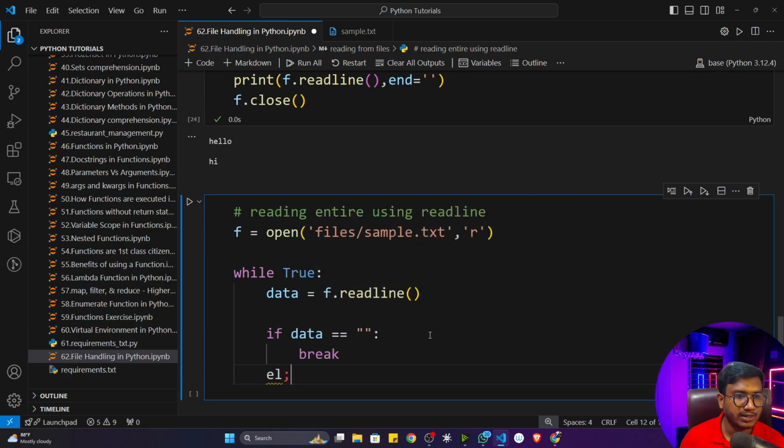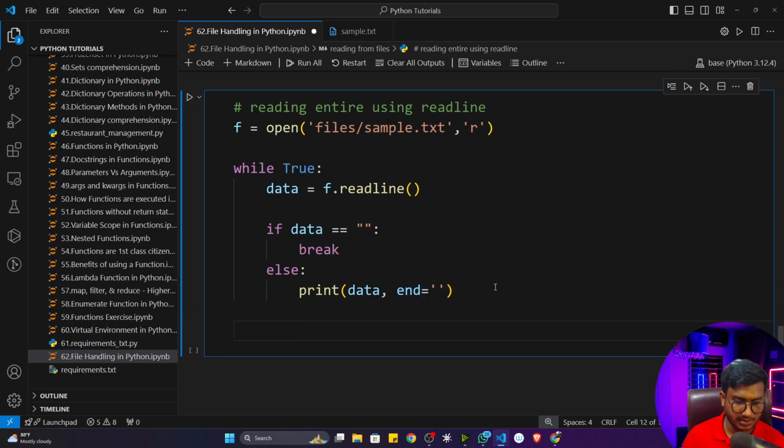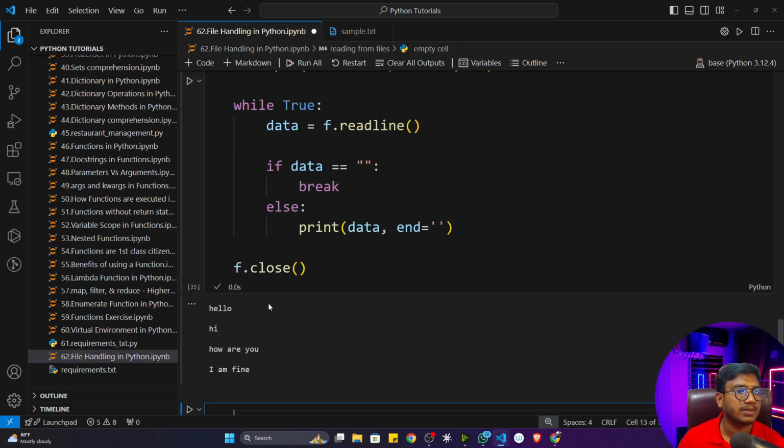Else I will print the data, and I will give the end parameter because I don't need that space. Once it is done, I will close the file as well, so f.close. That's it. Now if I execute the program, see, line by line all the text is printed.